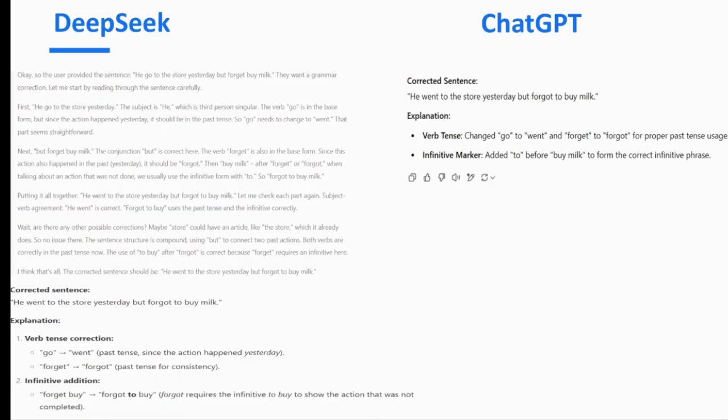If you just need the answer, the corrected one, and you don't want to understand the process behind this answer, it is fine. You can go with ChatGPT or even DeepSeek without clicking on the reason button. But if you want to understand in depth, you should directly go to DeepSeek, because DeepSeek will give you a very long explanation. It will cover everything you need to understand. So just directly go to DeepSeek.